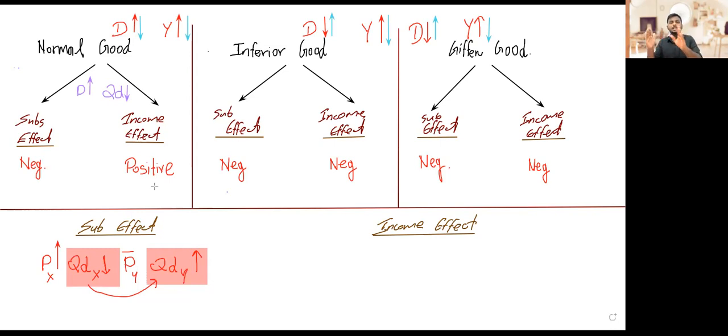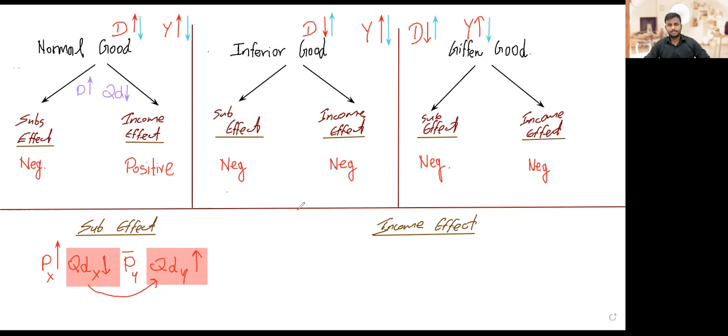This happens for any product, regardless of whether it's a normal good, inferior good, or Giffen good. Whenever the price goes up, people will substitute that particular product with another product. So the substitution effect will be the same for all three types of products: negative all the time. Now the special part is the income effect, which is going to differentiate these three from one another in some way.